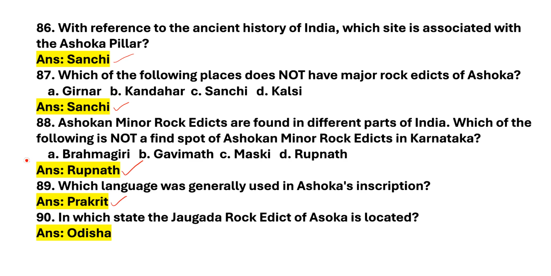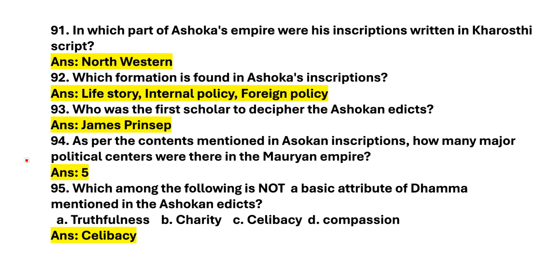Next question. In which state is the Jaugada rock edict of Ashoka located? Answer is Odisha. Let's move on to the next slide. Next question. In which part of Ashoka's empire were his inscriptions written in Kharosthi script? Answer is northwestern. Next question. Which information is found in Ashoka's inscriptions? Answer is life story, internal policy, foreign policy.